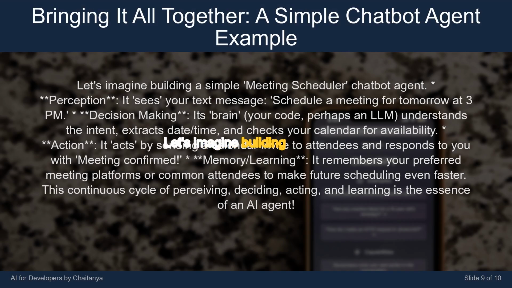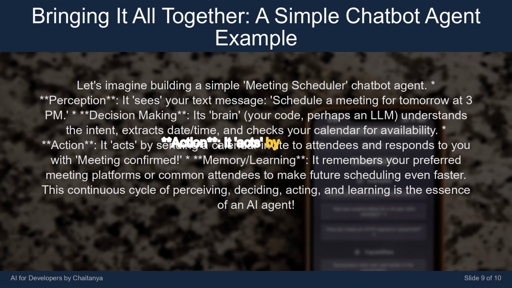Let's imagine building a simple meeting scheduler chatbot agent. Perception. It sees your text message, "Schedule a meeting for tomorrow at 3 p.m." Decision making. It's brain. Your code, perhaps an LLM, understands the intent, extracts date, time, and checks your calendar for availability. Action.